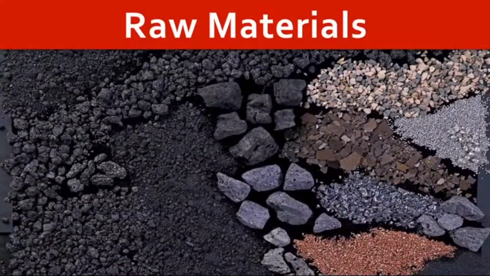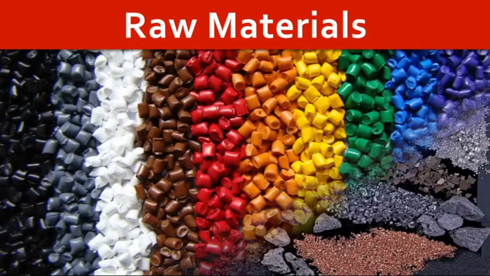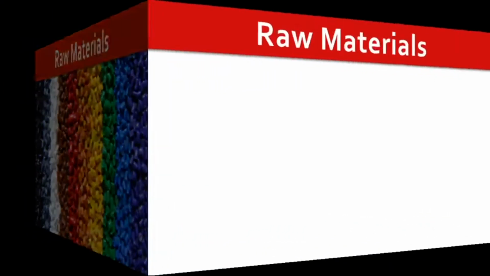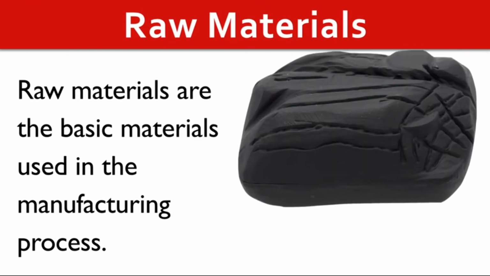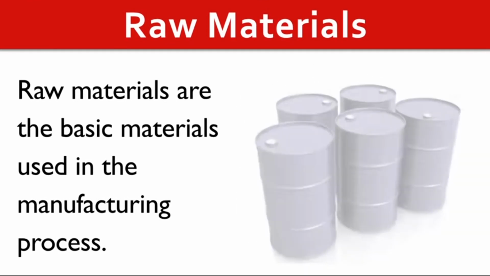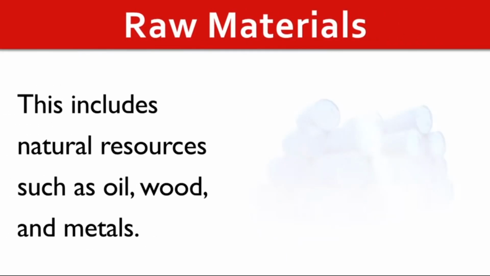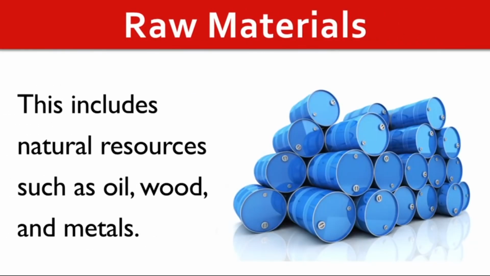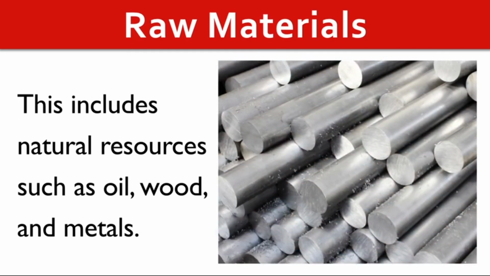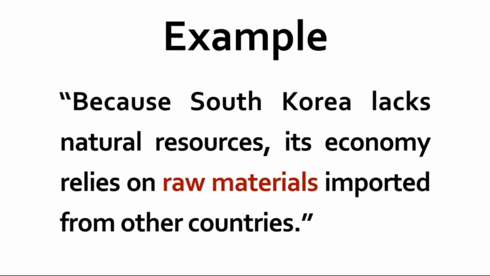Raw materials. Raw materials are the basic materials used in the manufacturing process. This includes natural resources such as oil, wood, and metals. Because South Korea lacks natural resources, its economy relies on raw materials imported from other countries.